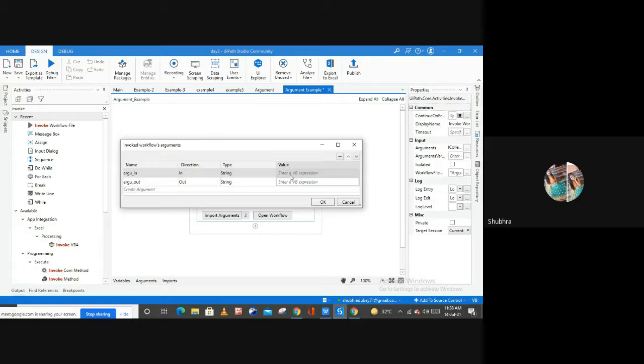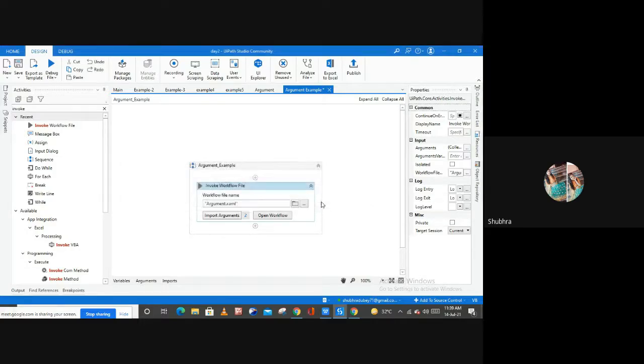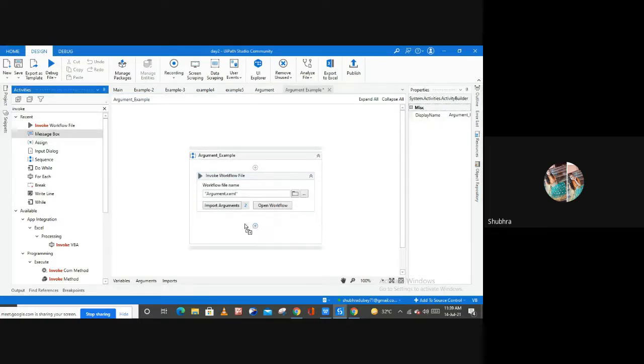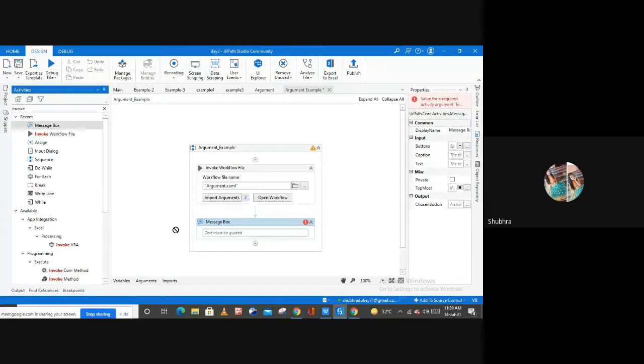So here we need some variable to store these values for argument in and argument out, right? So here I am going to simply mention my variable 1. Inside of my variable 1, I am going to store the value of argument in, and inside of my variable 2, I am going to store the output of the argument out, right?